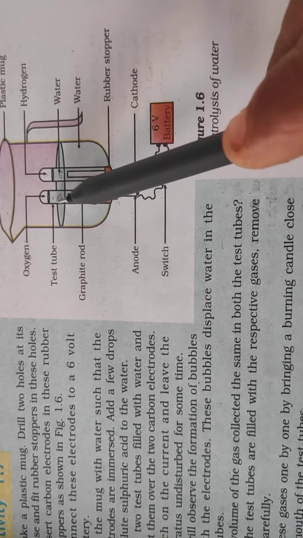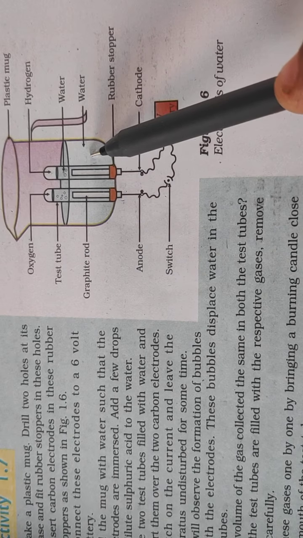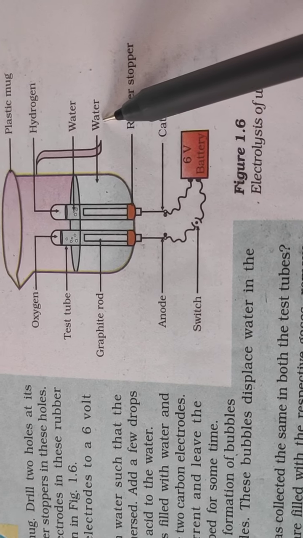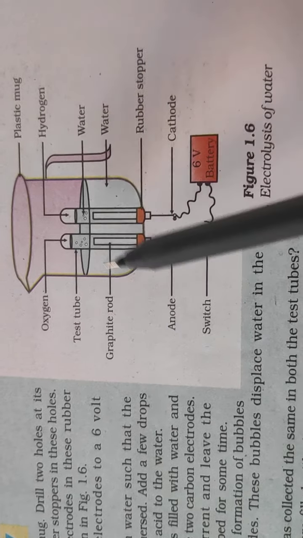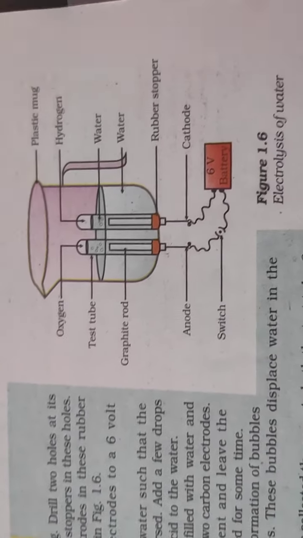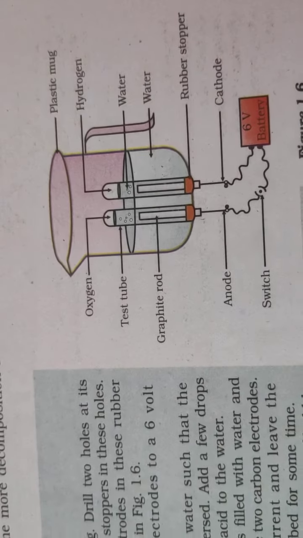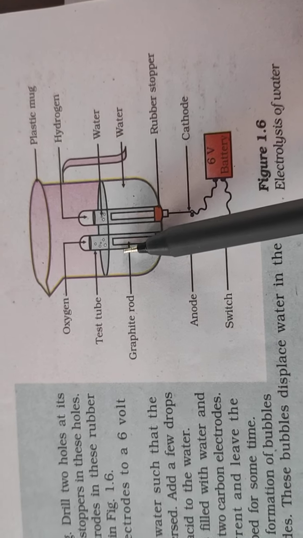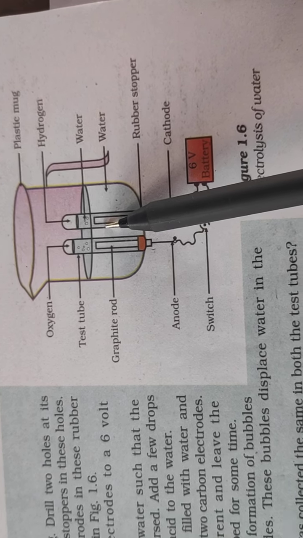You will find bubbles coming out. What did you take inside? Water. So when you supply current, the water breaks down, splits. See the reaction which we took up earlier: hydrogen and oxygen forming water. So if you use water and supply current, it will split to give oxygen and hydrogen again. So in this case, when you supply current, the oxygen gas and hydrogen gas are liberated.